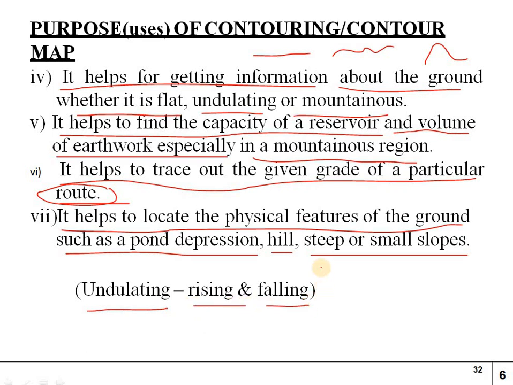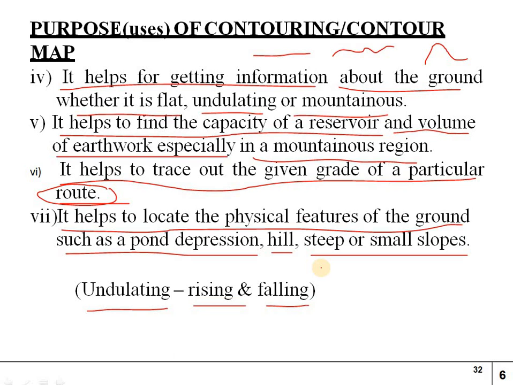Another point is that we can identify in the contour maps whether a ground or hill portion is a pond or depression, a hill type portion, or a steep type. So these are all we can identify in contour maps.